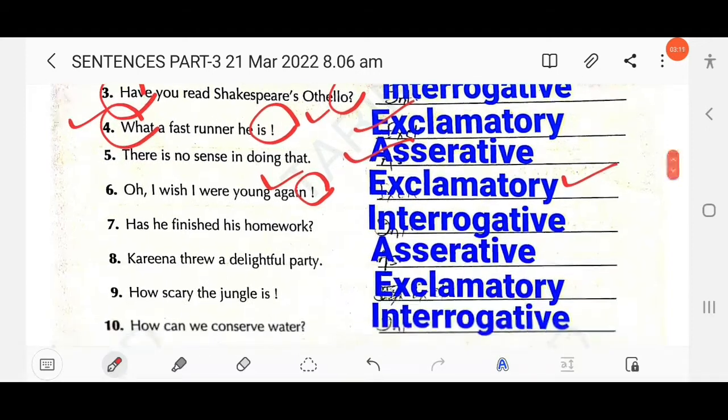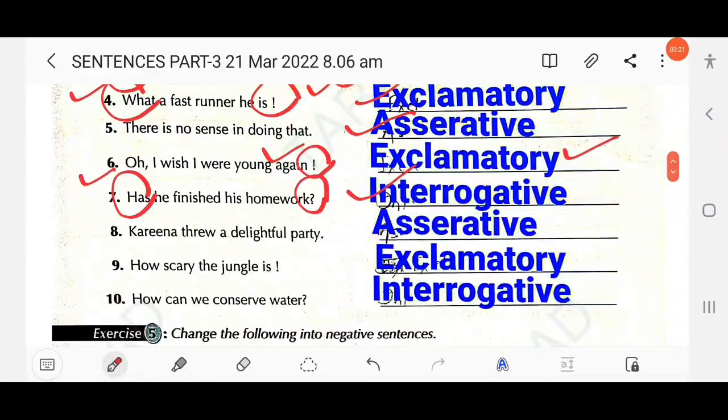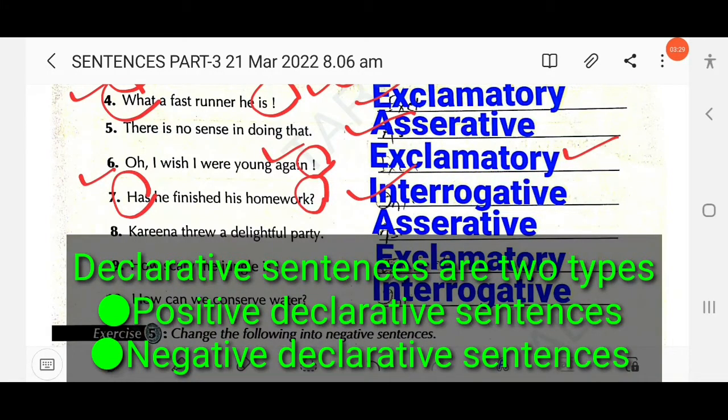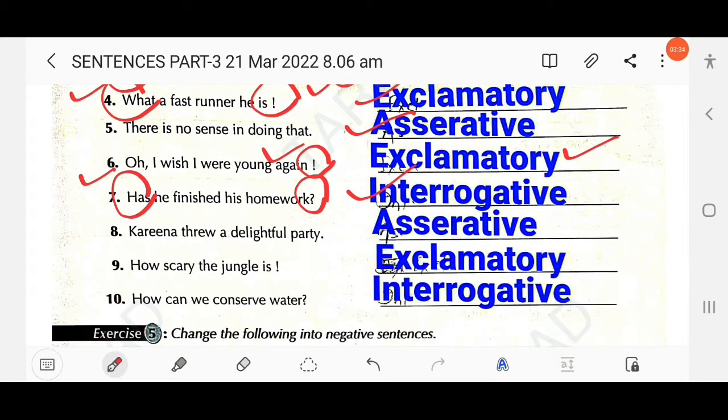Then next, has he finished his homework? Here the sentence starts with an auxiliary verb and ends with a question mark. So this is an interrogative sentence. Then next, Karina threw a delightful party. This is a positive statement. Declarative has two types, positive declarative and negative declarative. This is positive declarative, which means an assertive sentence.